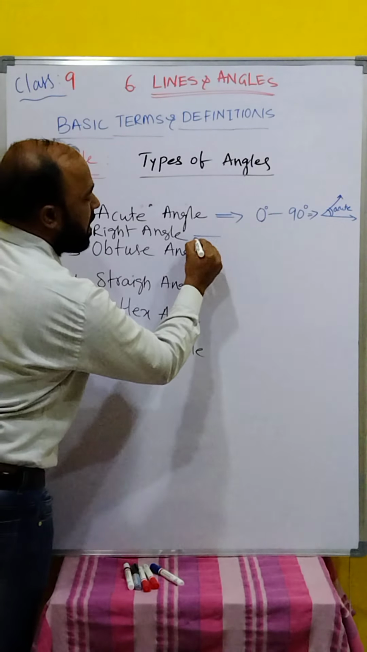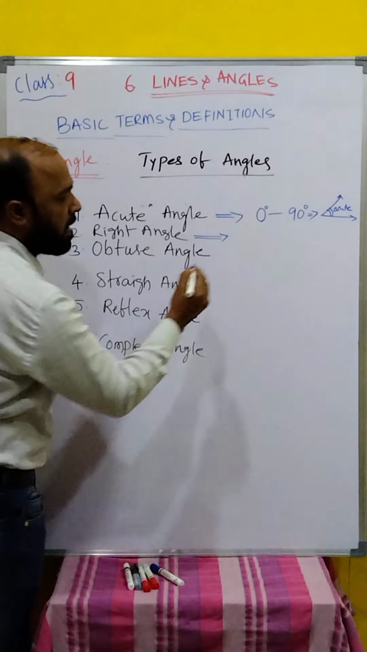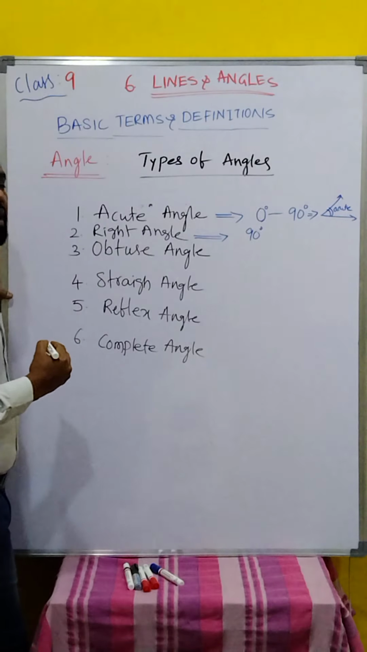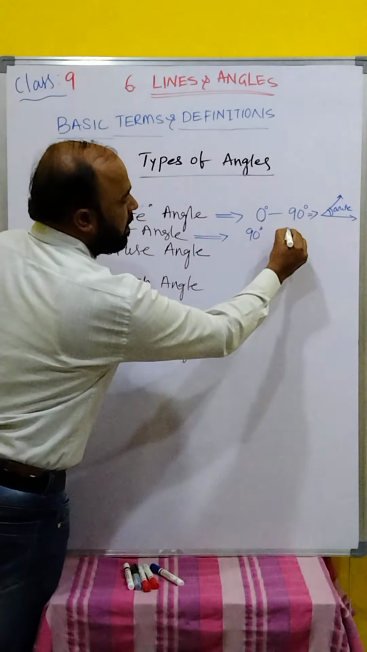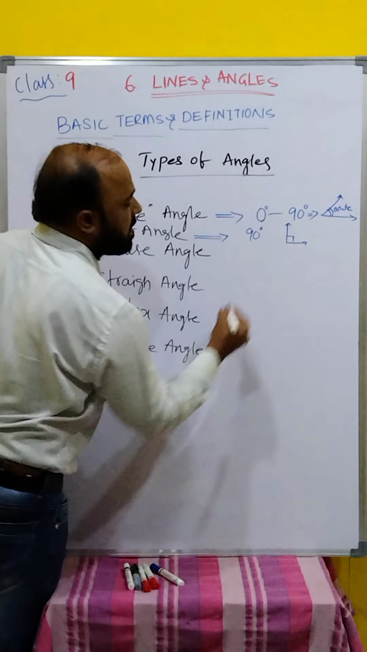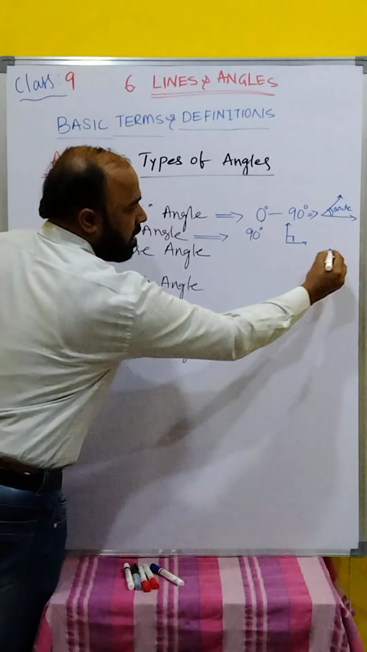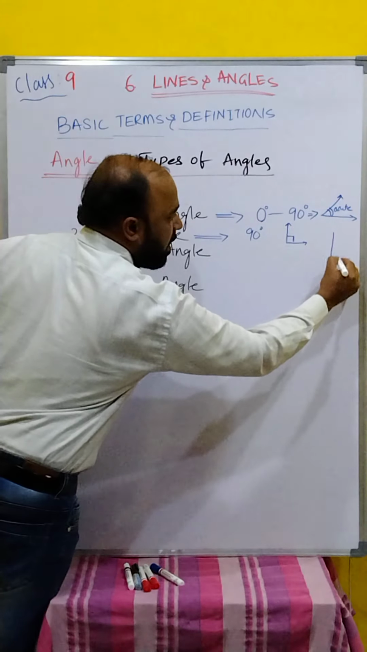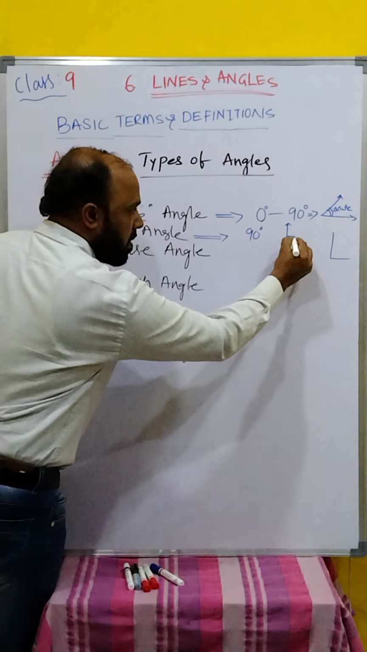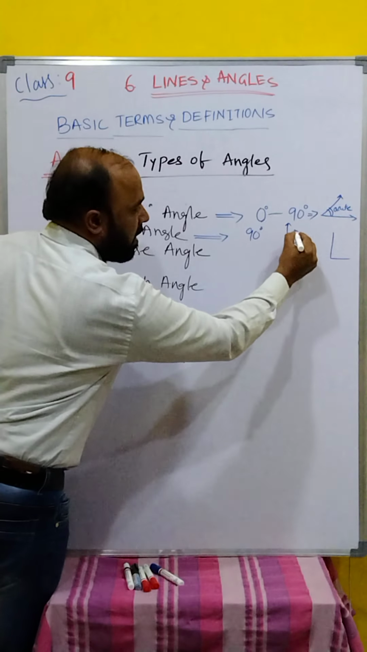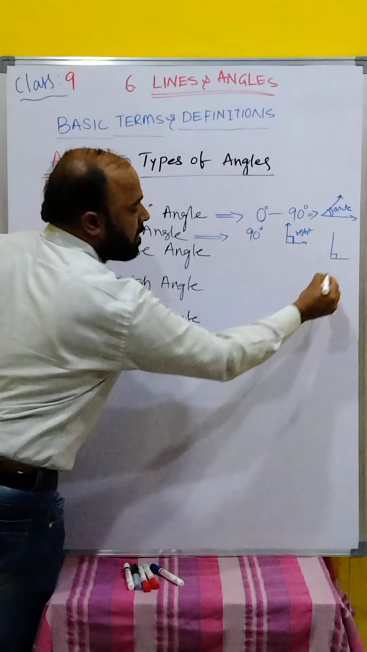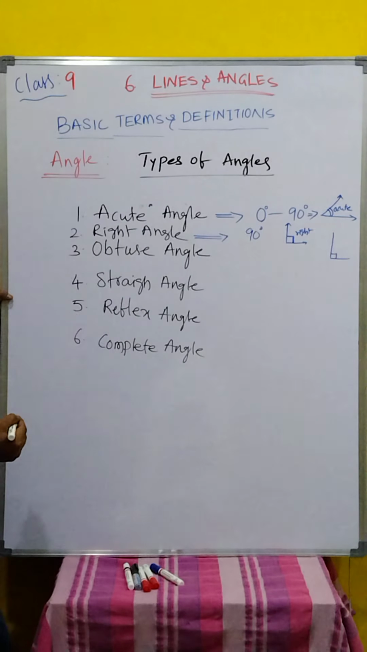Then the right angle. A right angle measures exactly 90 degrees. It is exactly like this, like a capital L. That is a right angle. Between these two rays, the right angle is exactly 90 degrees. Since it is like an L, both rays are perpendicular.